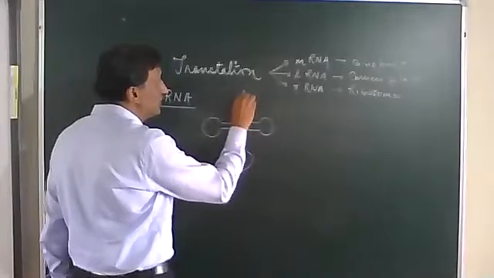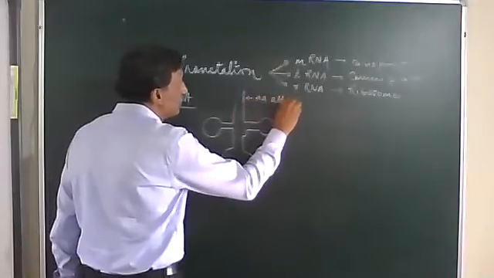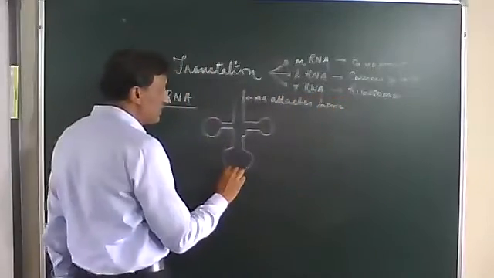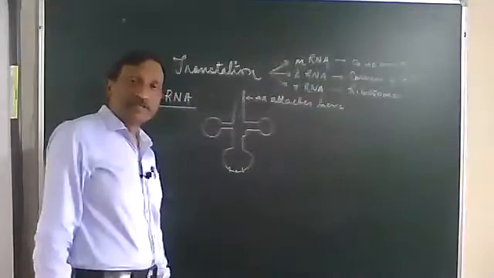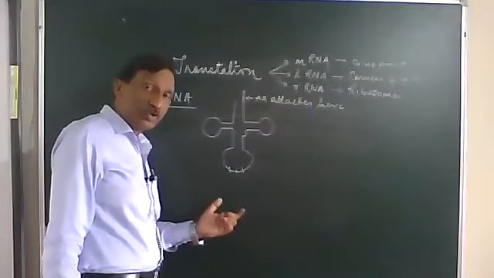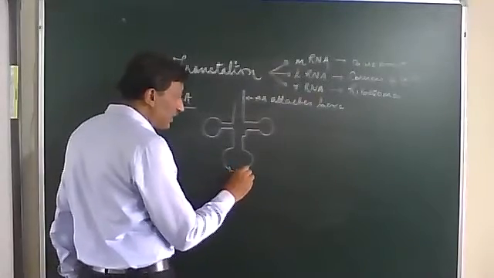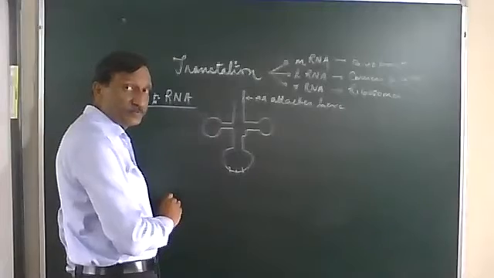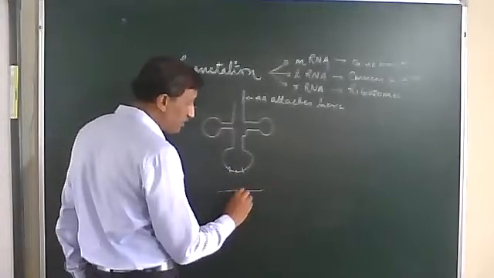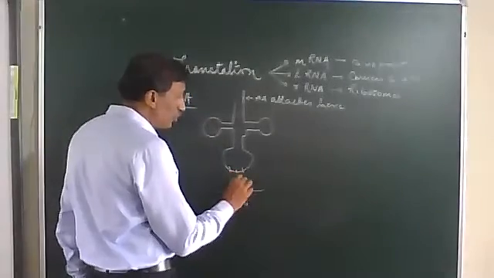This region is where the amino acid attaches, and this region is the anticodon region. Whatever codon sequence is there on the messenger RNA, its complementary anticodon will be there. Suppose AUG is there in the messenger RNA, then its complementary anticodon, UAC, will be here.